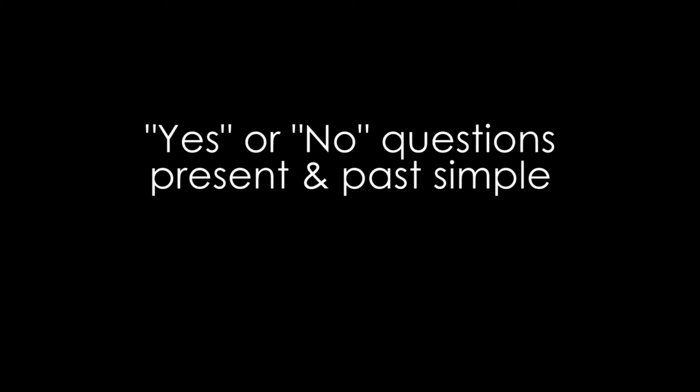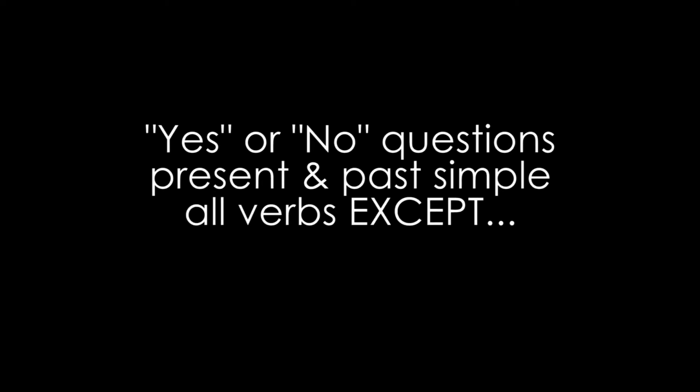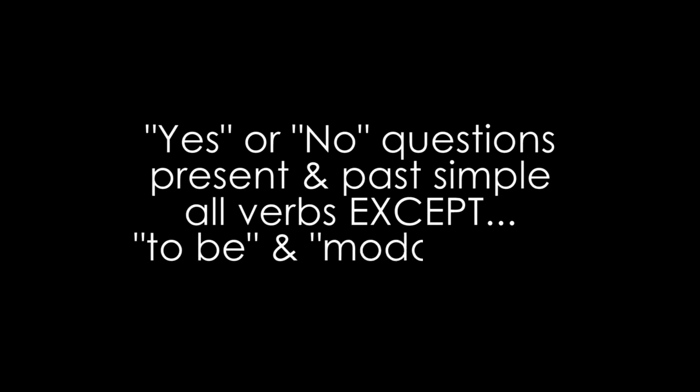Because there are other options that you can use with modal verbs, with the verb to be, in all the other different tenses, and with all the other different verbs. All right, so I'm going to say this one more time. Yes or no questions in the present and past simple, with all verbs except the verb to be and modal verbs. You are welcome. Let us begin.